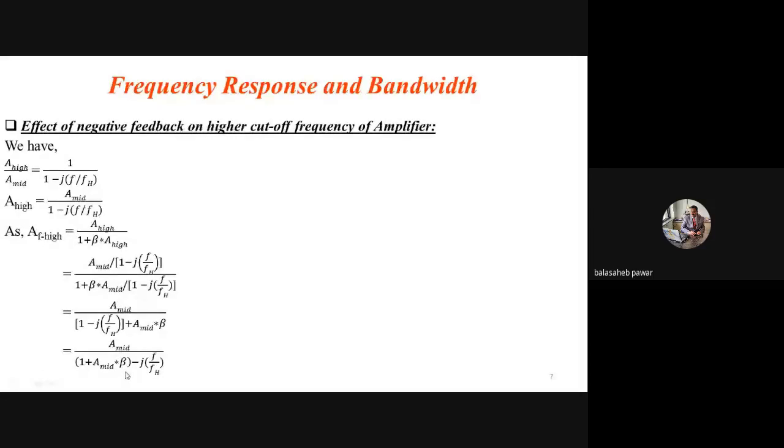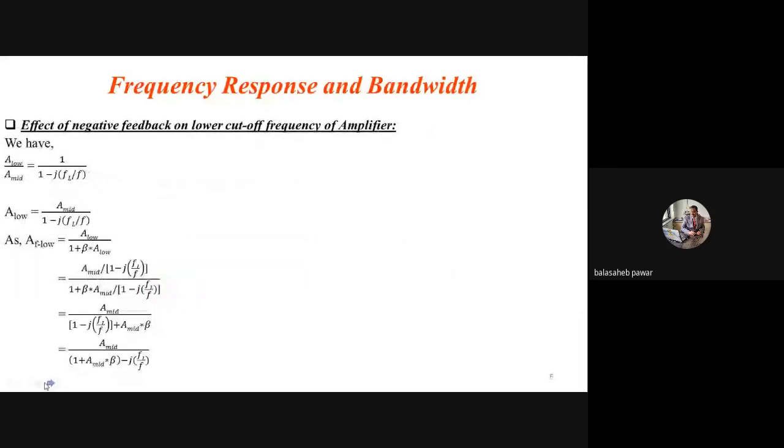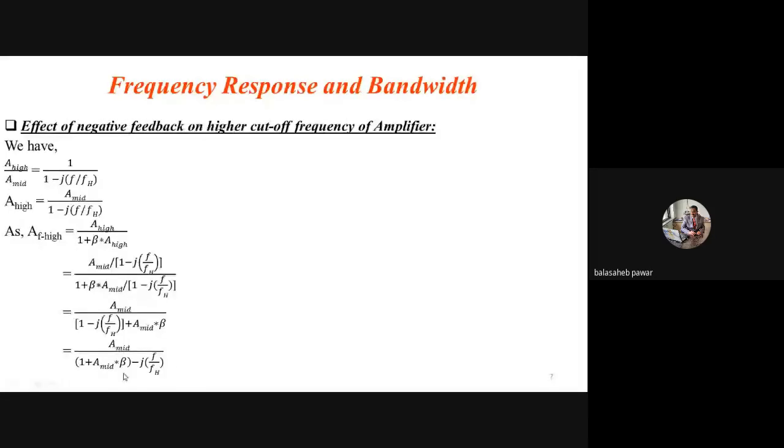You will observe some similarity: for AF low, we got A mid divided by 1 plus A mid into beta, minus j FL by F. While deriving for the higher cutoff frequency, it is almost the same equation, only FH is in the denominator. In the case of the lower cutoff frequency, it was on the numerator side. So there are a few tricks you have to remember while doing this somewhat complex derivation.